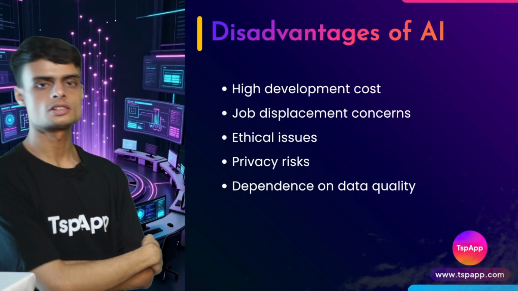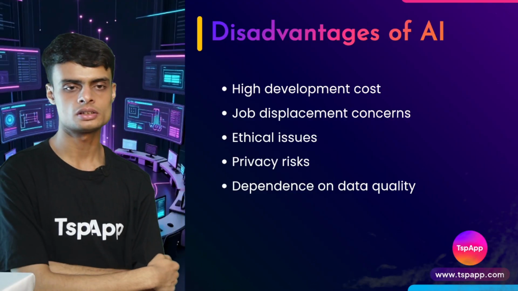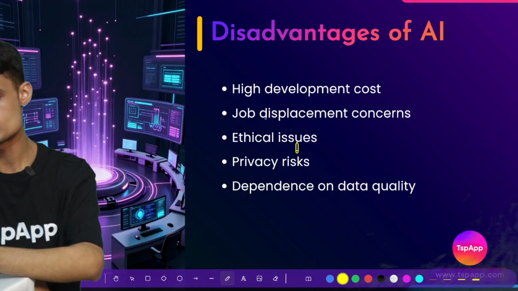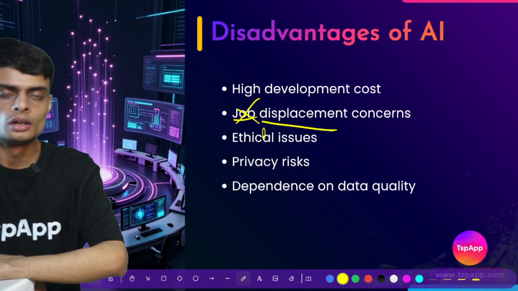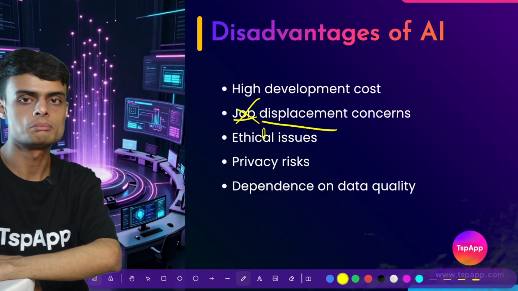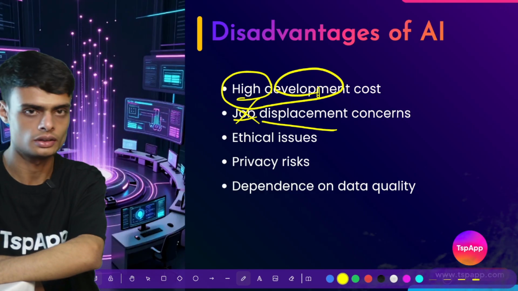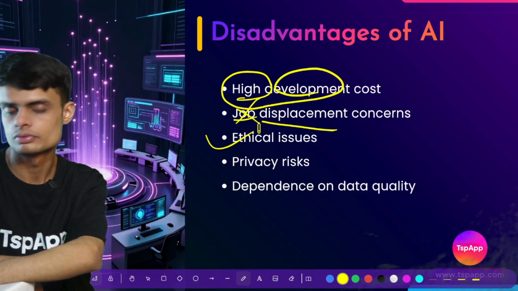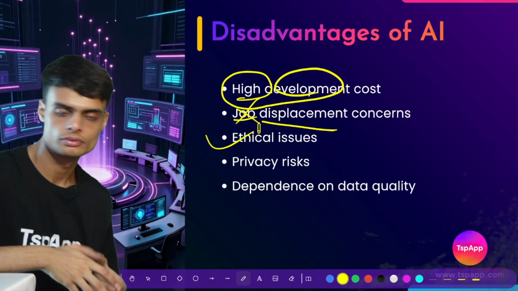The disadvantages are quite famous right now in today's time. AI is displacing humans in jobs. What is displacing? Moving humans, taking away jobs. And if you have heard the news, various companies are putting billions of dollars into the development of AI. AI is very expensive to develop. Ethical issues: AI, if used for hacking, can become very dangerous.